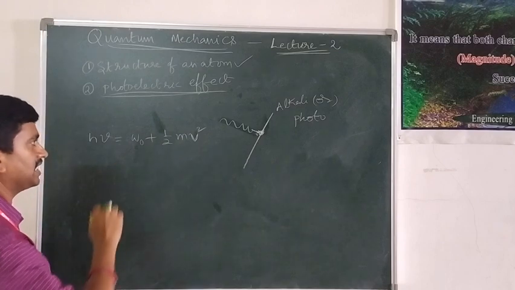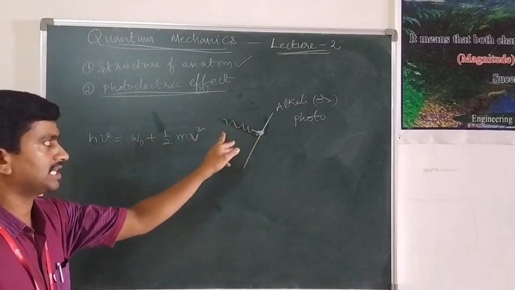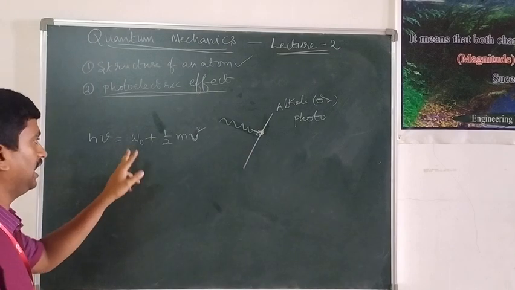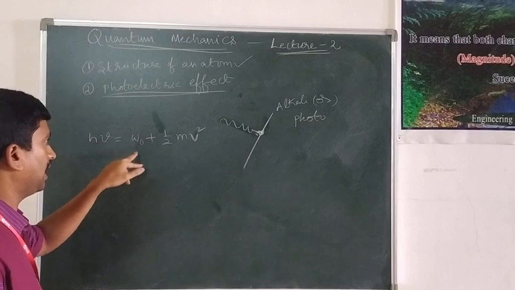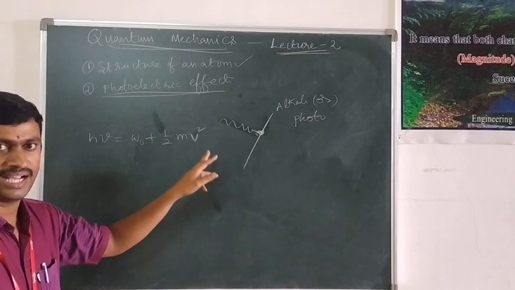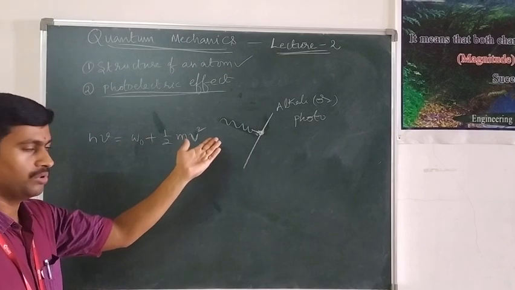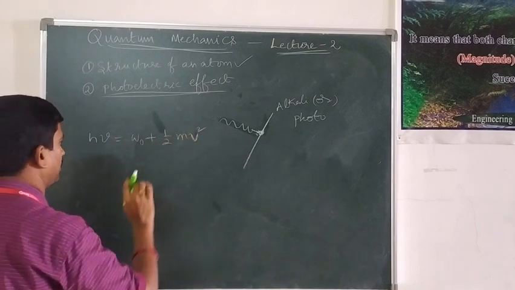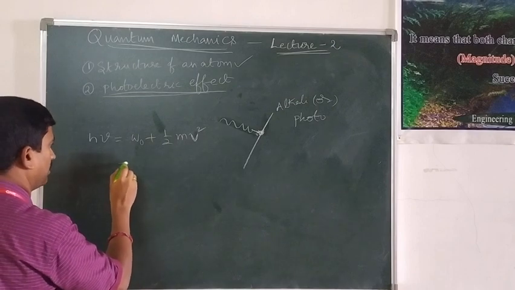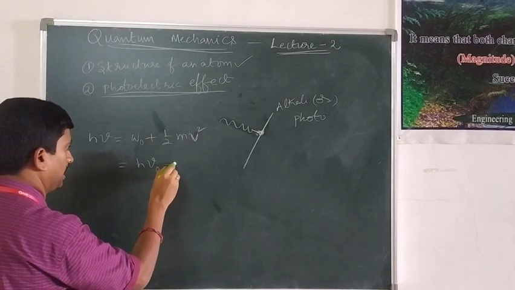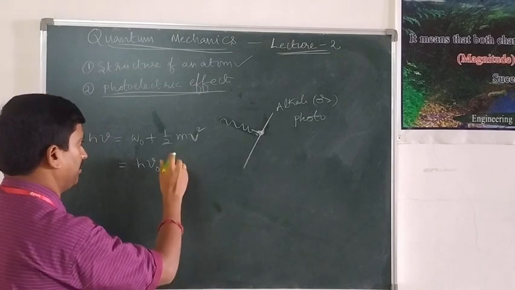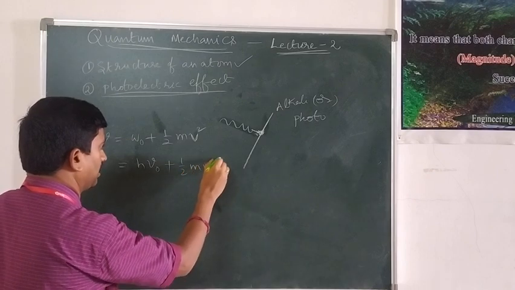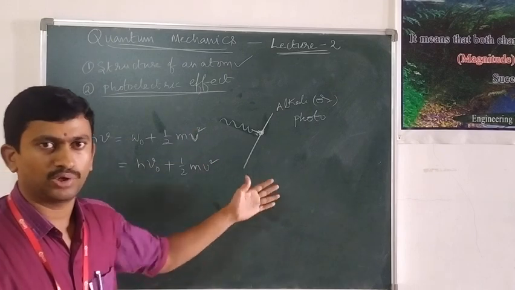That means Einstein explained that the photon is completely absorbed by the electron, and the electron utilizes this energy in two ways. One is to do the work function. The second part is to move the electron from the metal towards the respective electrode. That means a part of it is utilized to liberate the electron from the metal, and the remaining part is utilized to move the electron towards the respective photoelectrode.